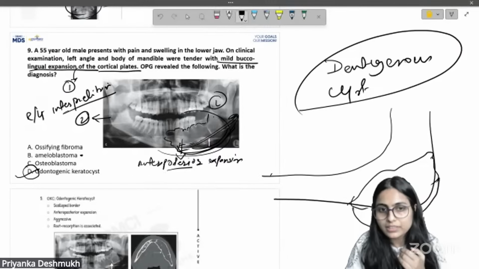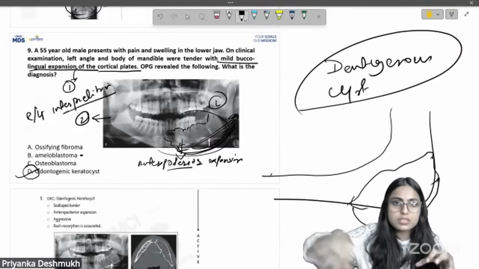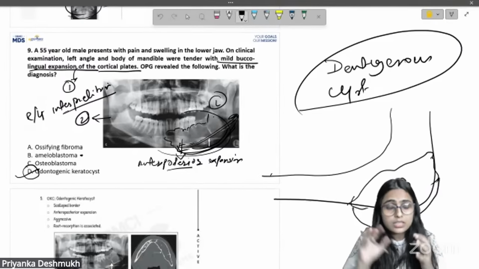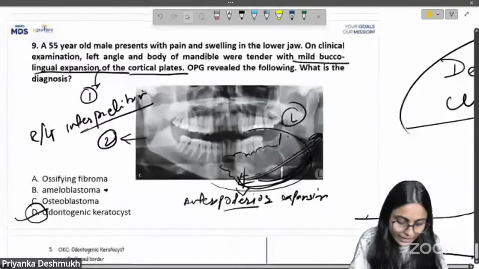But there is no impacted tooth. There is an anteroposterior expansion given. That is a characteristic feature of OKC. So here we will go with the OKC.